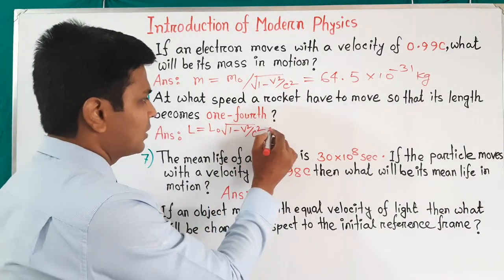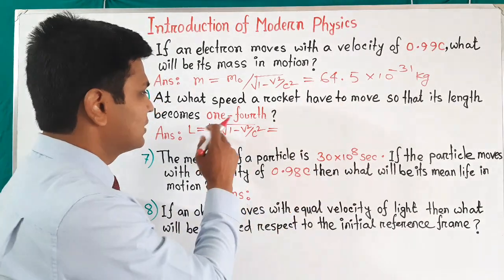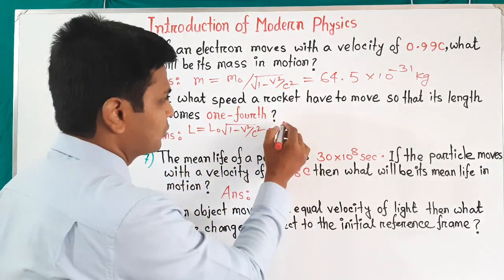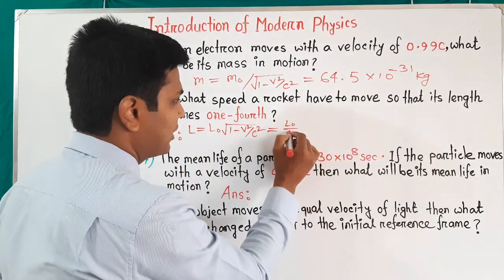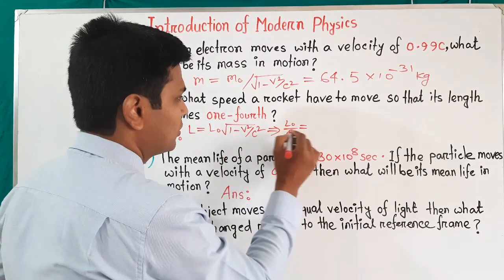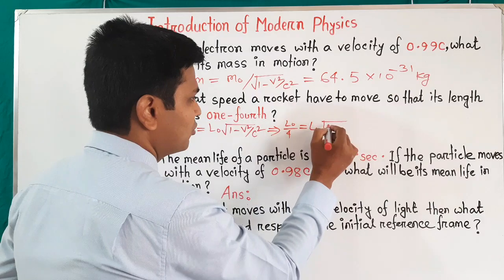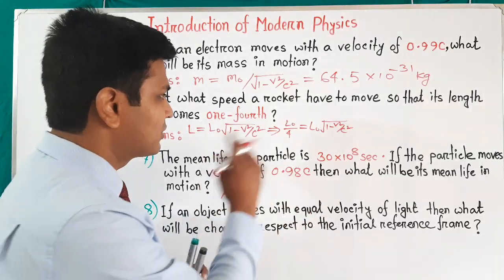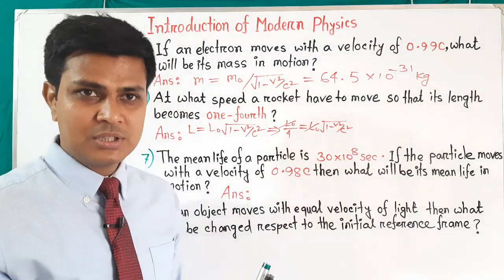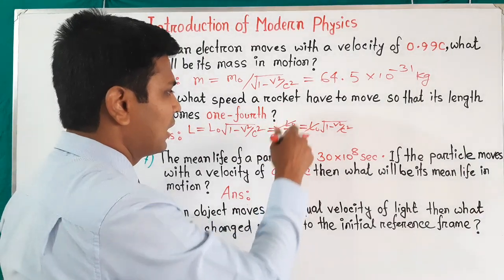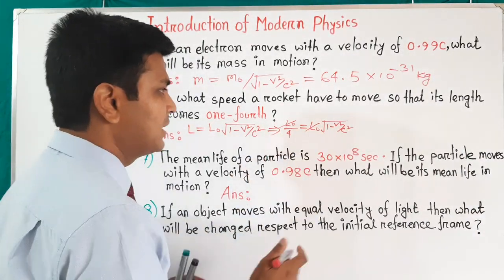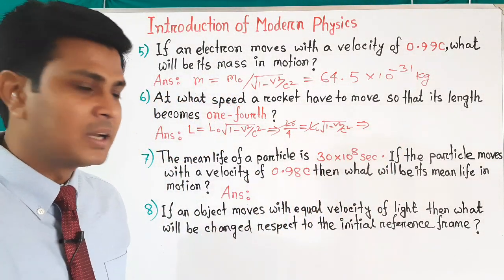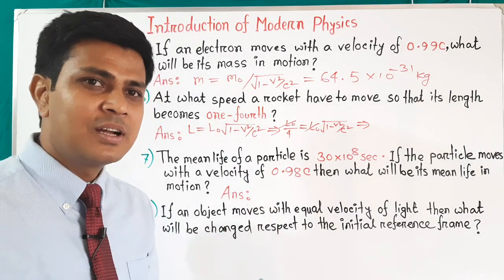Now here in that condition they say the length in motion will be 1/4. That means we can write L naught divided by 4 equals L naught into root over 1 minus v square by c square. Now from both sides, this L naught will be cancelled out, and if we apply square on both sides, we will get (1 by 4) whole square, and (1 by 4) whole square means 1 by 16,